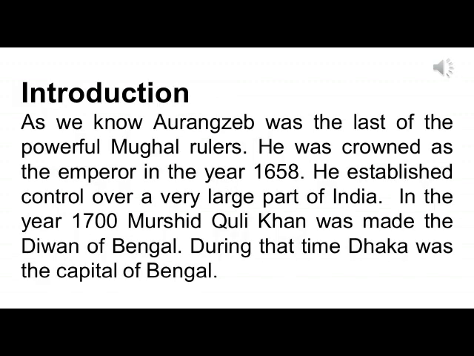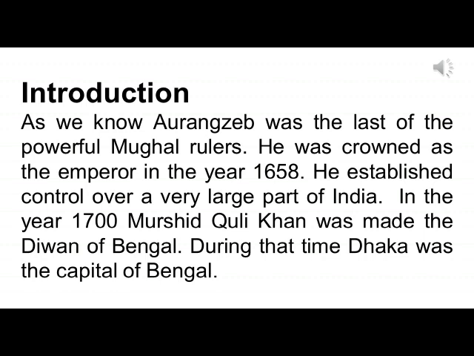Children, as you know, Aurangzeb was the last of the powerful Mughal rulers. He was crowned as the emperor in the year 1658. He established control over a large part of India. And you know it well that during the reign of Jahangir, traders from the Asian countries and from the European countries started coming to India to trade.